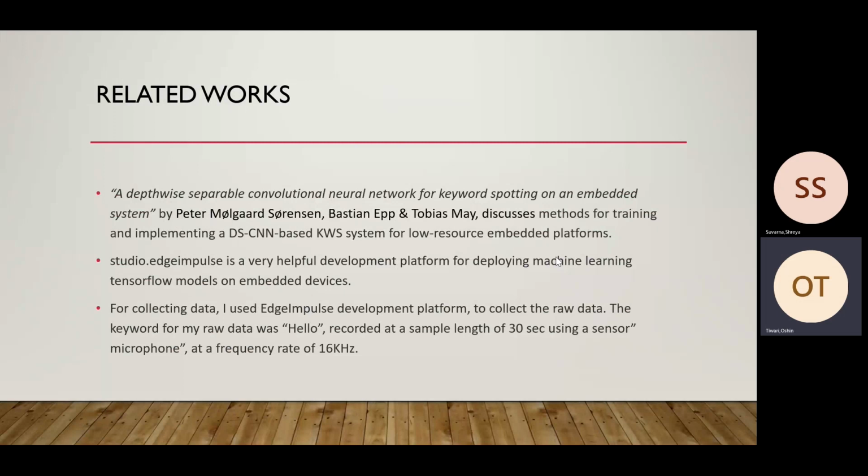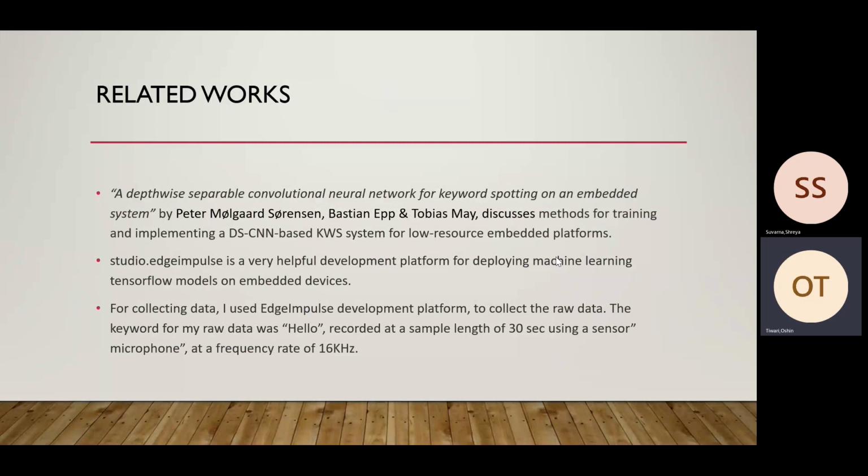And third, I used Edge Impulse for collecting data, collecting the raw data. So I collected the raw data, hello, at a sample length of 30 seconds for a total period of 15 minutes, using the sensor microphone on my smartphone at a frequency rate of 16 kilohertz.